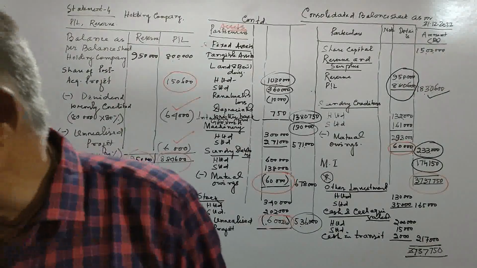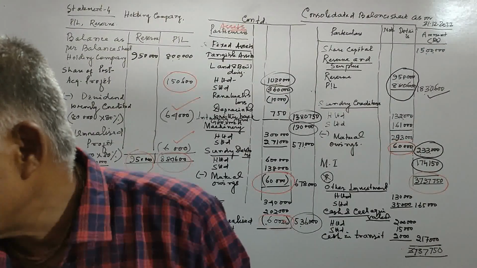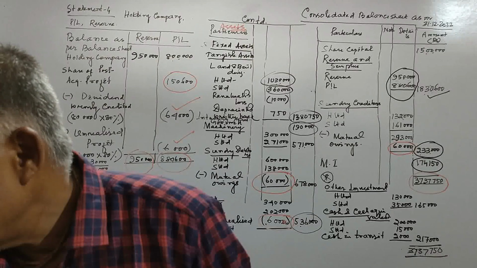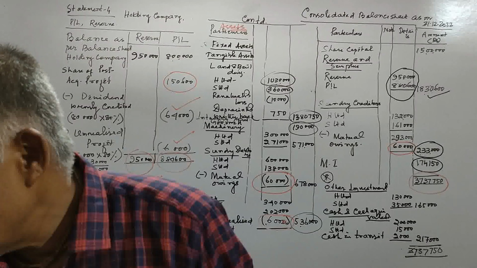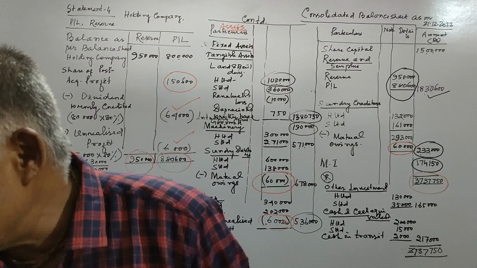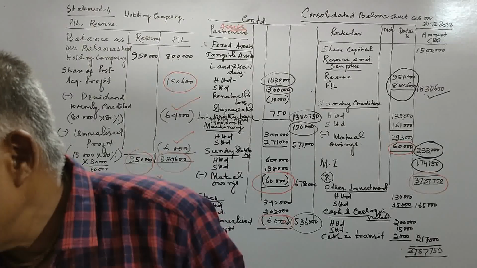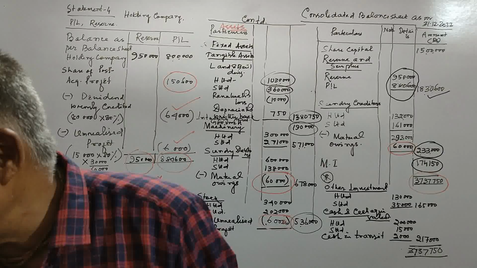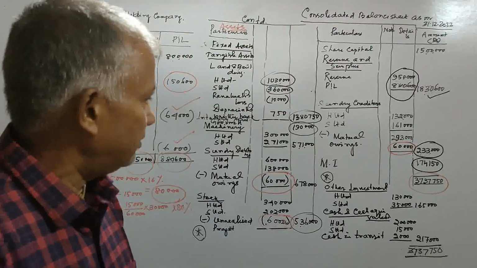Friends, regarding this cash in transit, they have given you that on December 31st, Castor Limited remitted cash 2000 on current account to Tika Limited.